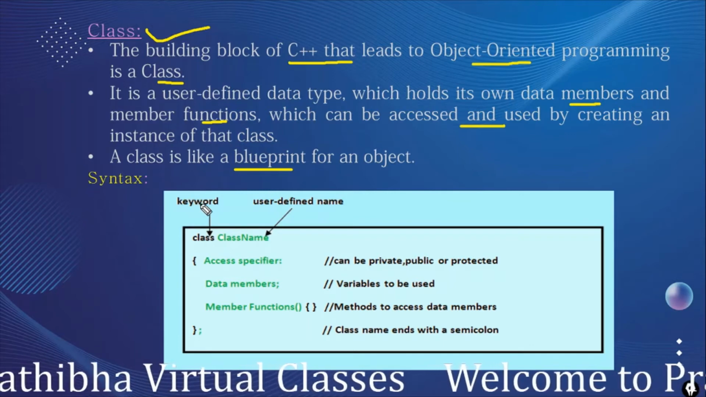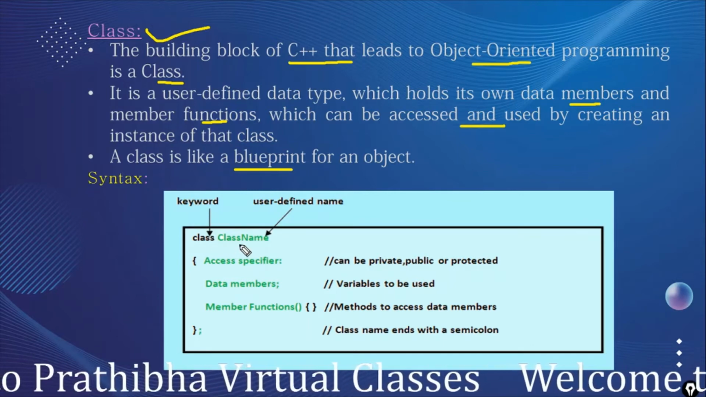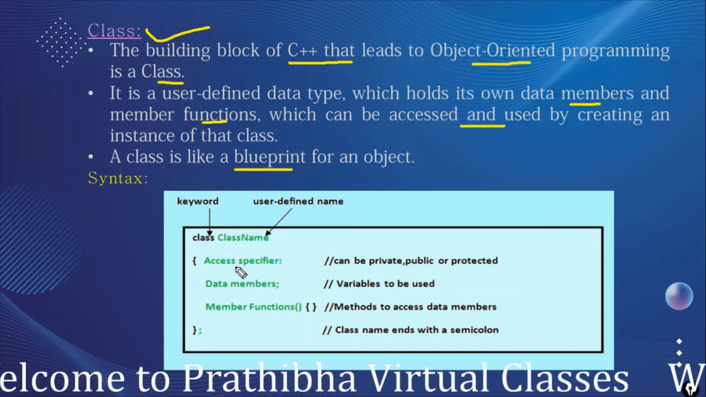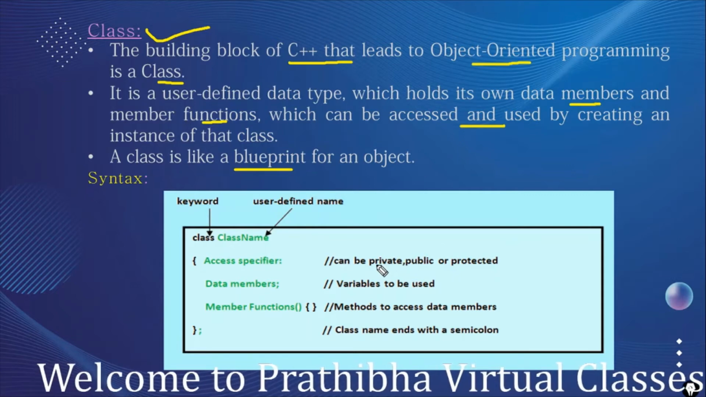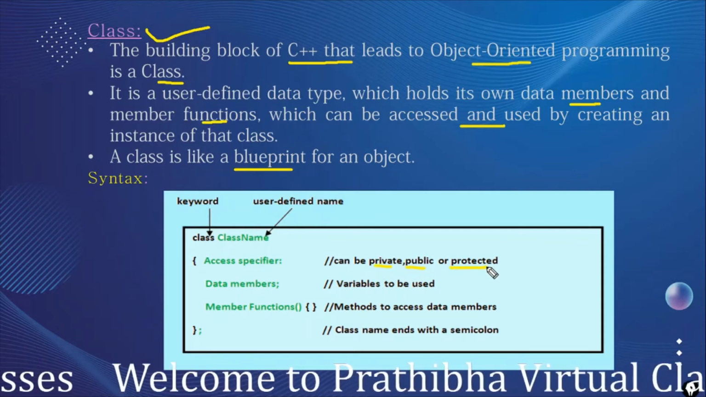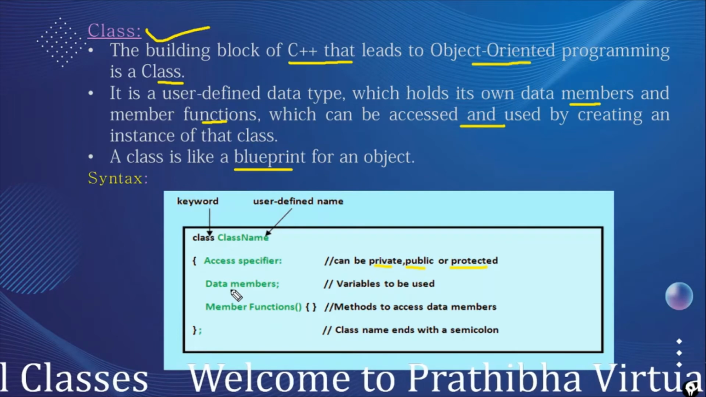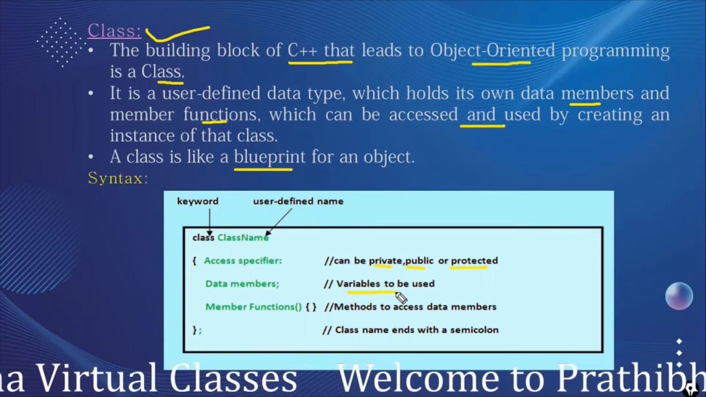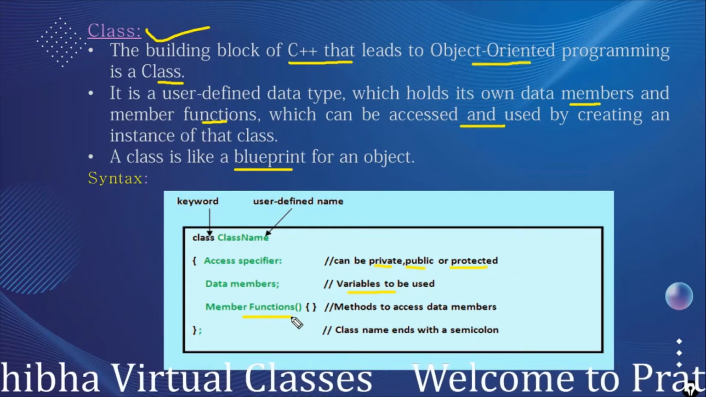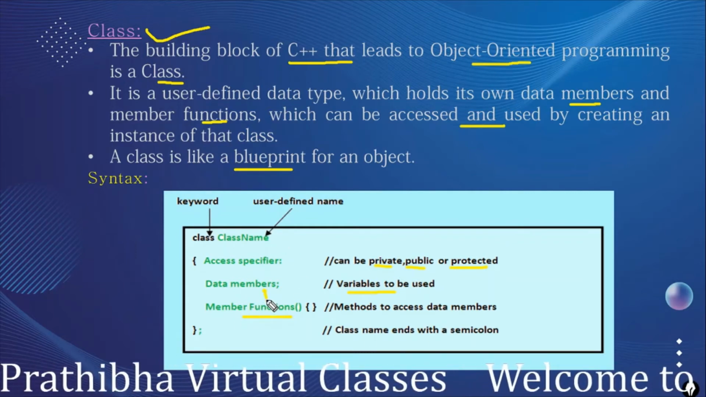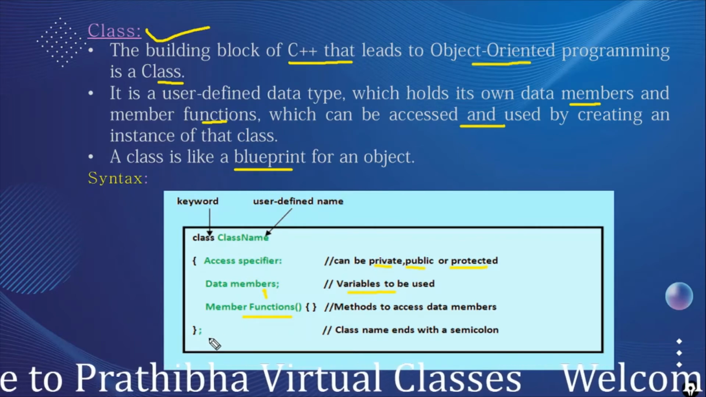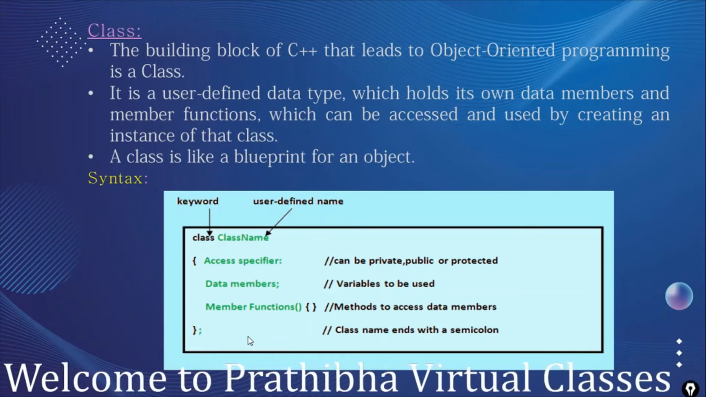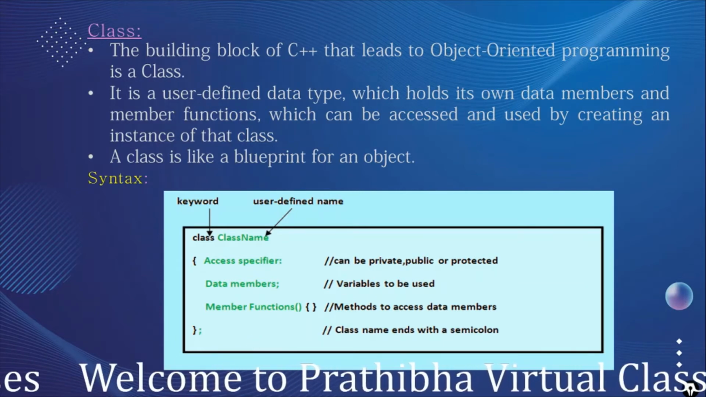For example, this is the syntax for defining a class. The class keyword is used to define the class, followed by a class name, which is a user defined name. In the brackets you have to specify the access specifier, which may be private, public or protected. Then the data members, where we can define the variables which are used in this class, and member functions, which are the methods to access these data members. And this is the end of the class with the semicolon. This is the syntax of defining the class.